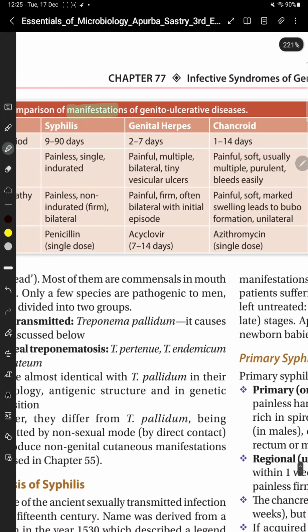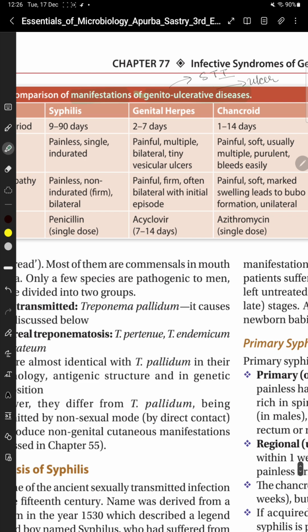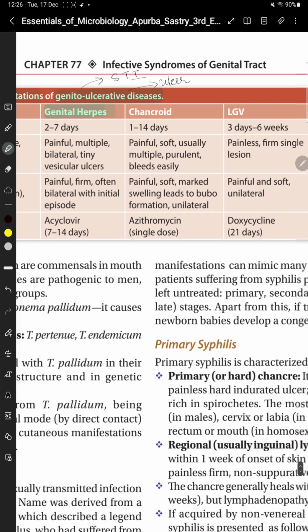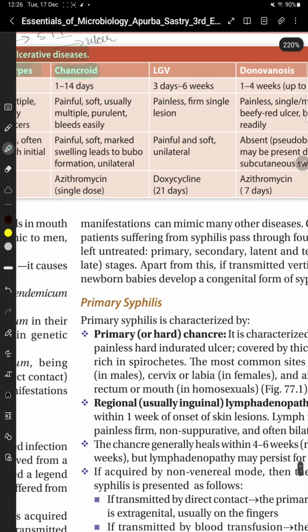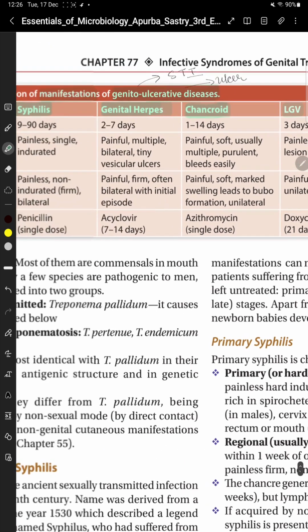Let's see the comparison of manifestations of the genito-ulcerative diseases. Genito-ulcerative disease is a sexually transmitted infection in which there are genital ulcers. Examples of genito-ulcerative disease are syphilis, genital herpes, chancroid, LGV, that is lymphogranuloma venereum, and donovanosis.